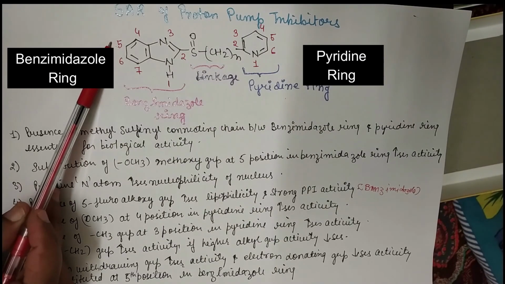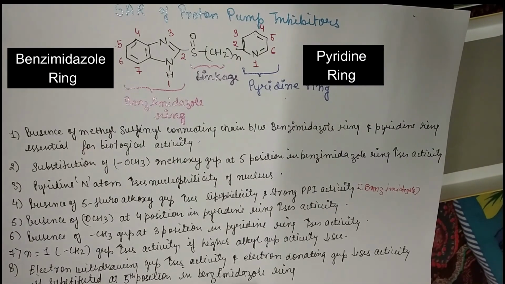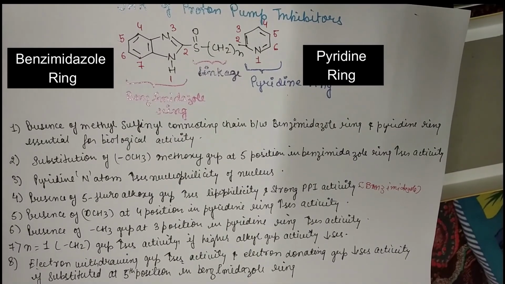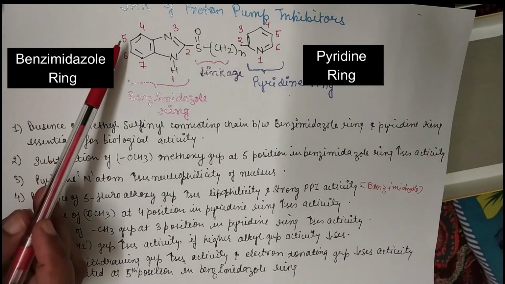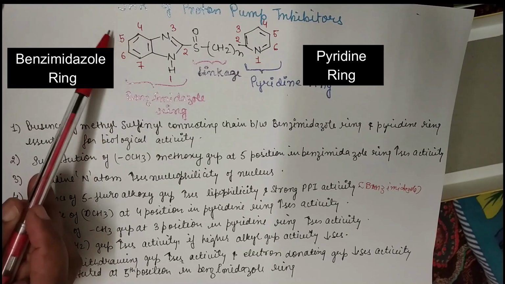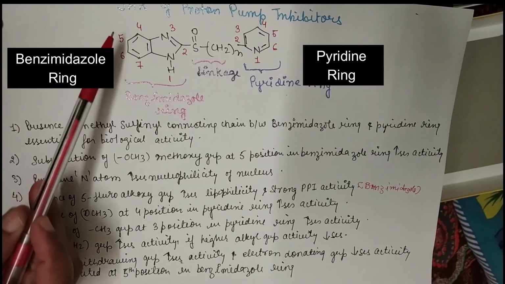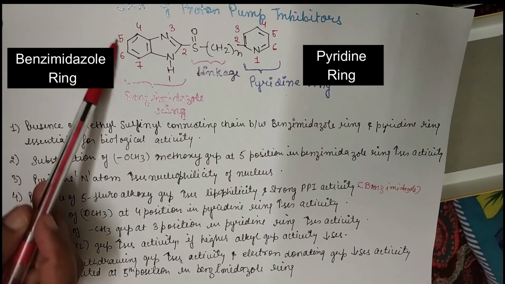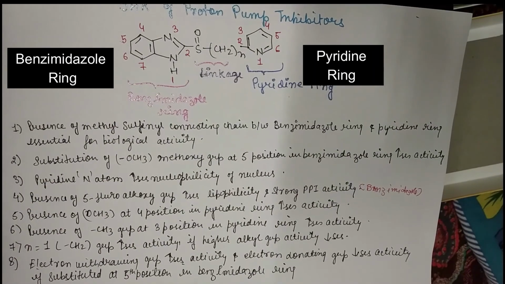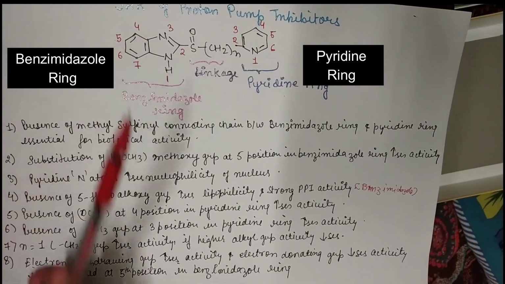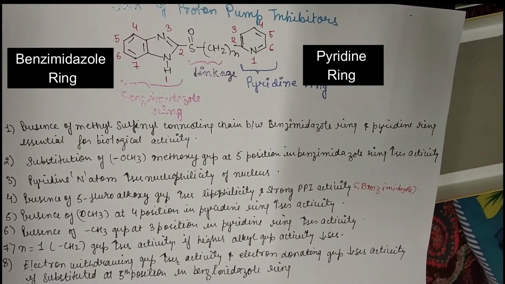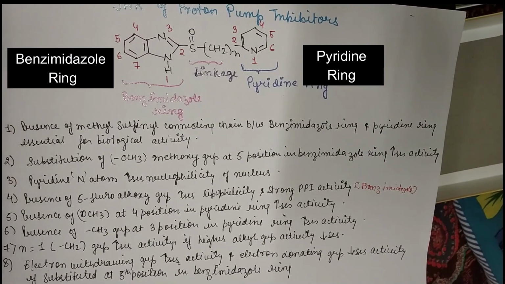If any electron donating group is there, the activity will decrease. So this is the last point. Presence of an electron withdrawing group increases the activity at the fifth position. Presence of an electron donating group decreases the activity at the fifth position.